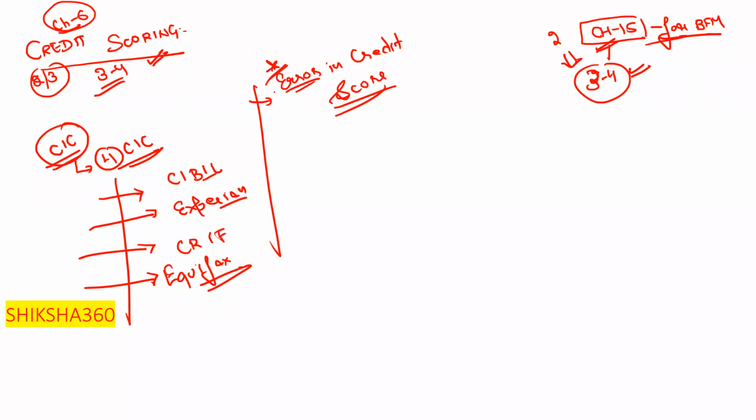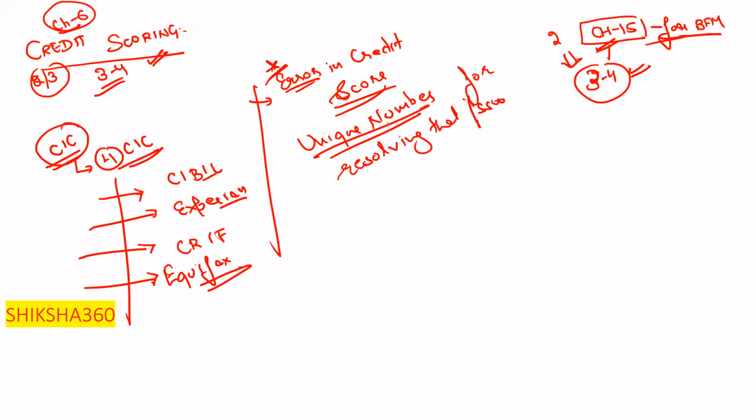They can generate a unique number for resolving that issue. So the question they asked was, how many digits is that unique number? We have to be able to tell how many digits that unique number has.